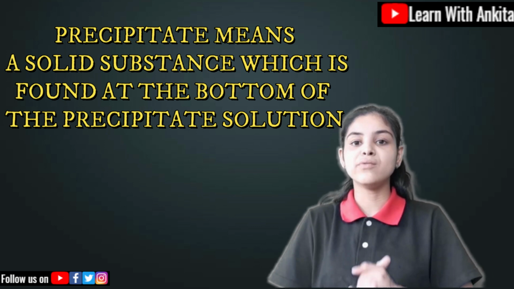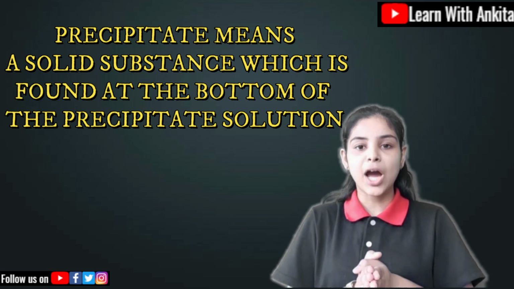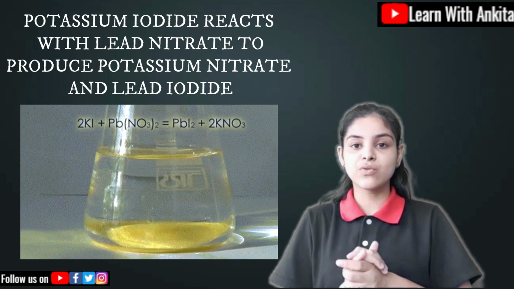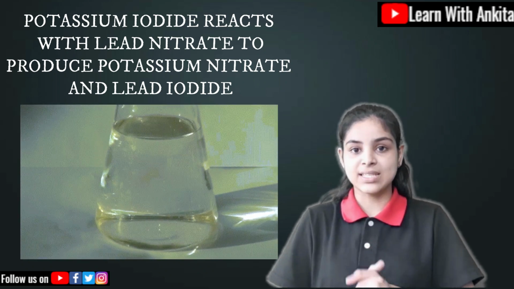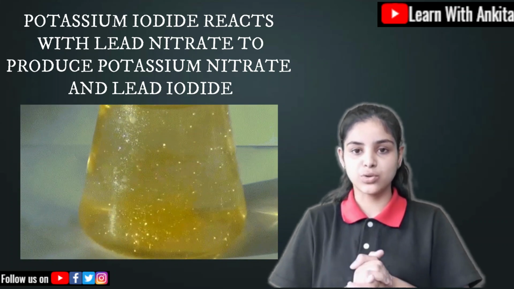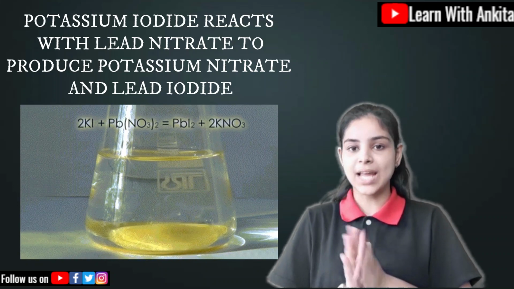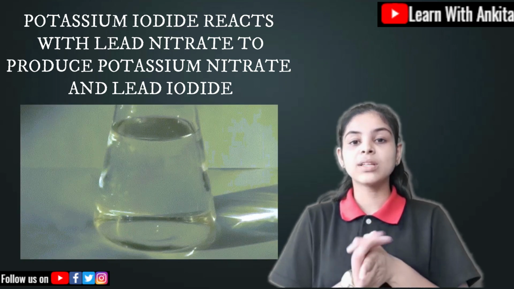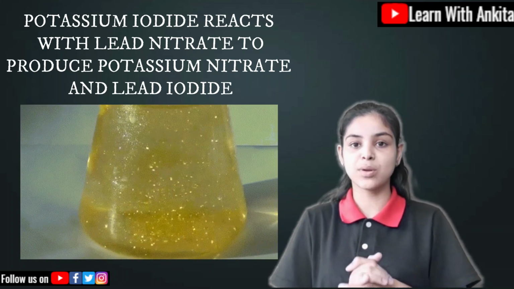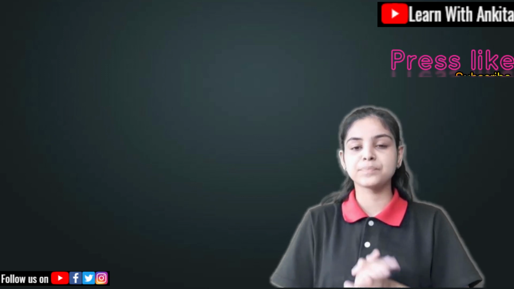You can give the example which I gave you in the change in color, that is if you add potassium iodide and lead nitrate, then the substance which will be produced will be the yellow precipitate, that is the lead iodide. Here lead iodide will be produced from this solution, as well as potassium nitrate, but it will be an aqueous solution. Lead iodide, the yellow precipitate, will be a solid substance formed over here. So here is the formation of precipitate.